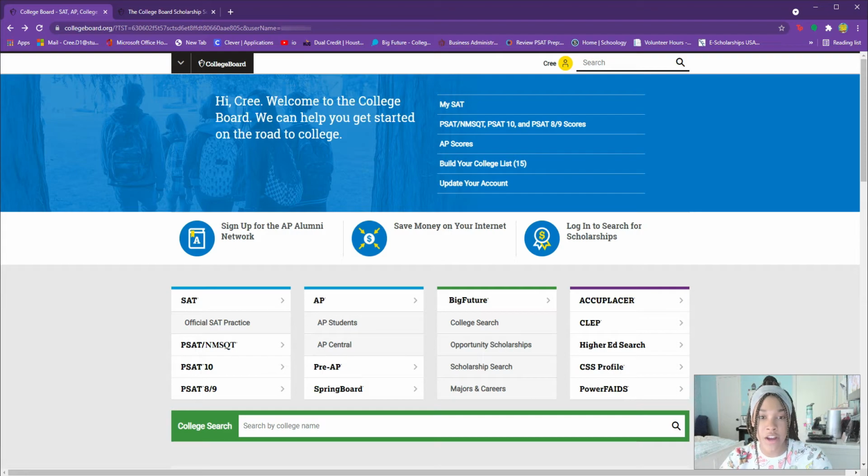So the first thing I want to talk about is just what the College Board is. The College Board is where you go to sign up for your SAT, your PSAT, AP tests, things like that, but it also has a lot of other helpful resources. Now, College Board, as I said, all of your AP tests and SAT tests, they're going to go through here. Those can be pretty expensive.